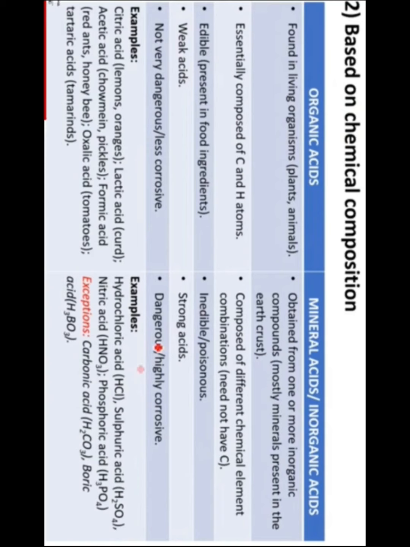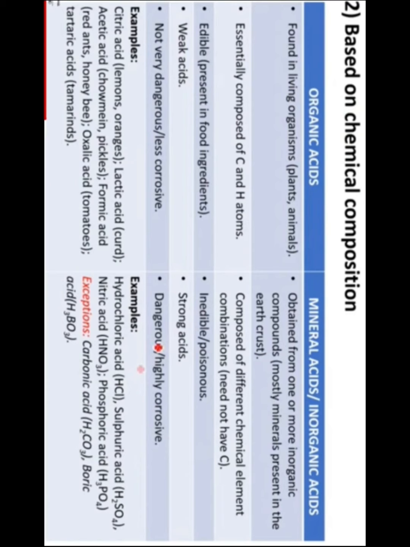These are inedible, means these are poisonous. Strong acids will dissociate completely in the water. Dangerous means these are highly corrosive. Examples are hydrochloric acid, HCl, sulfuric acid, H2SO4, nitric acid, HNO3, and phosphoric acid, H3PO4. So these are all the examples.